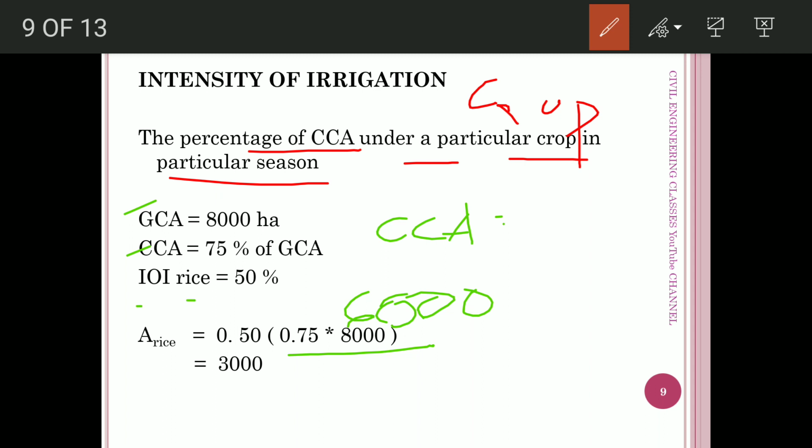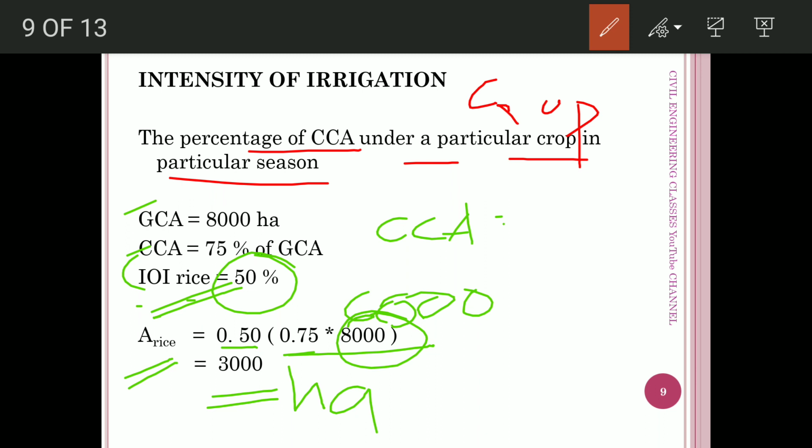Intensity of irrigation of rice is given as 50%. That means half of the CCA is cultivated with rice in that particular season. So area in which the rice is cultivated equal to 50% of 75% of 8,000, that is 3,000 hectares.